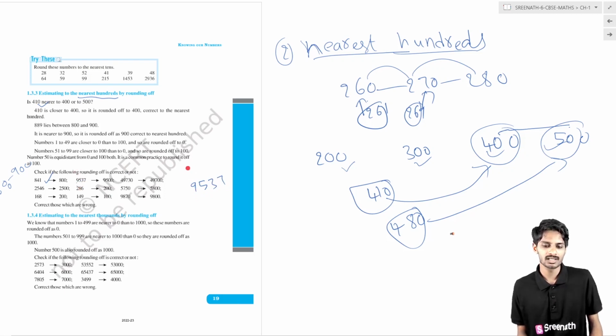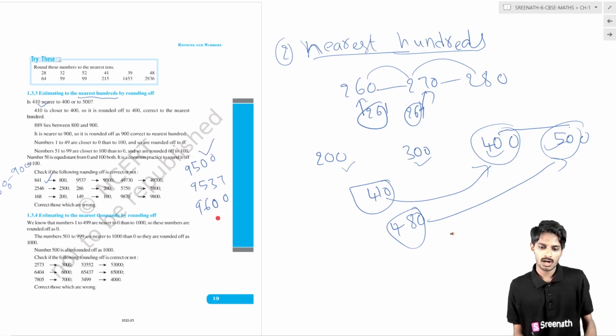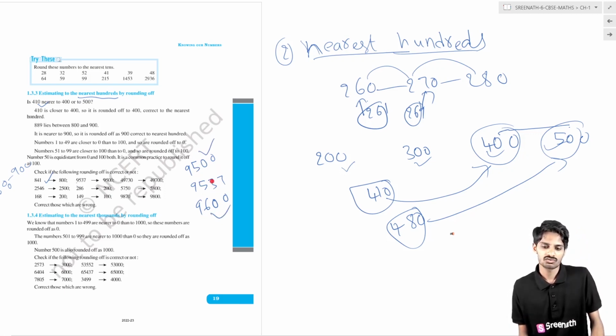It must lie between 9500, which is one hundred, and 9600, which is another hundred. If you want to round off to the nearest hundreds, these two are the only nearest hundreds. The value 37 is very close to 500 only. So we have to round it off to 9500.